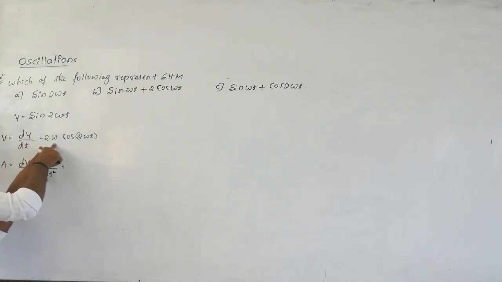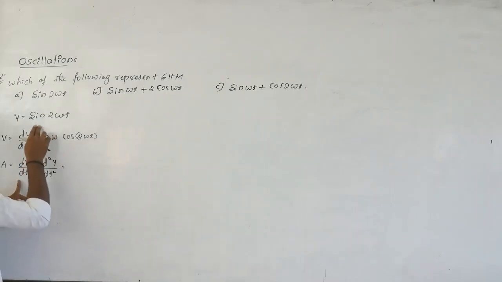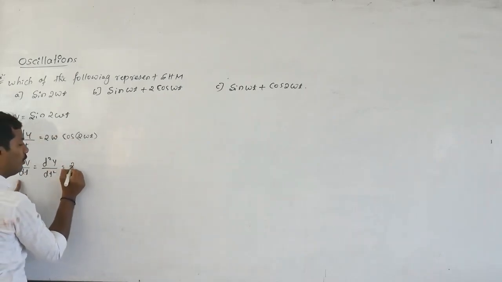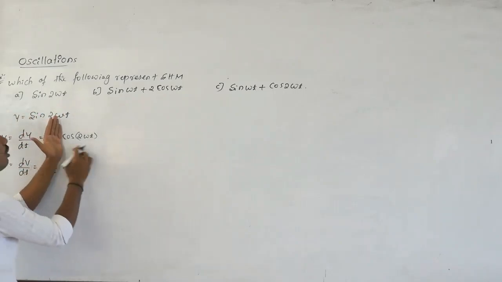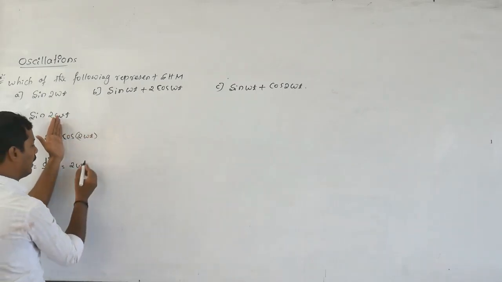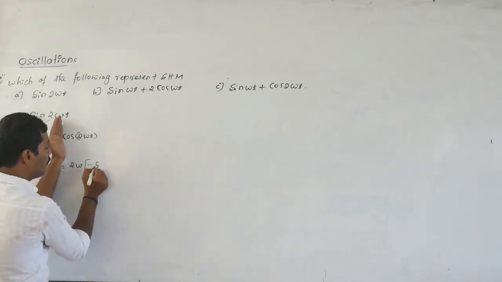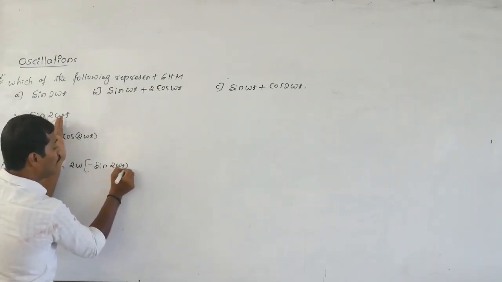Differentiate this velocity with respect to time. The constant term 2 omega is already there, times cos of 2 omega t. The differentiation of cos theta is minus sin theta, so minus sin of 2 omega t.